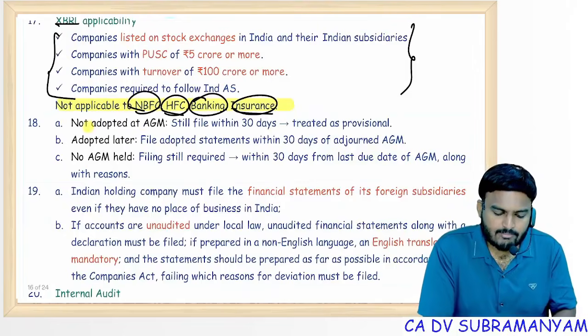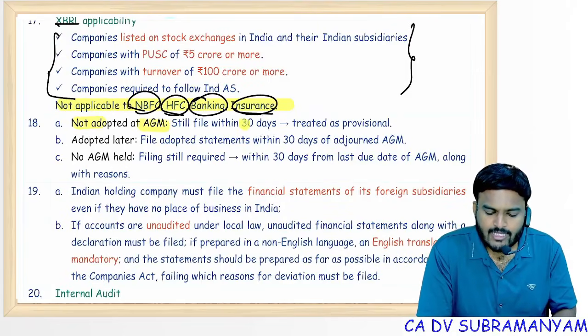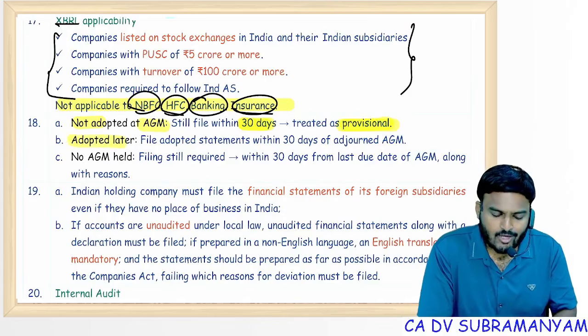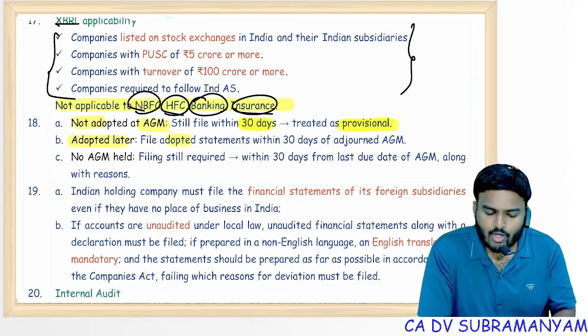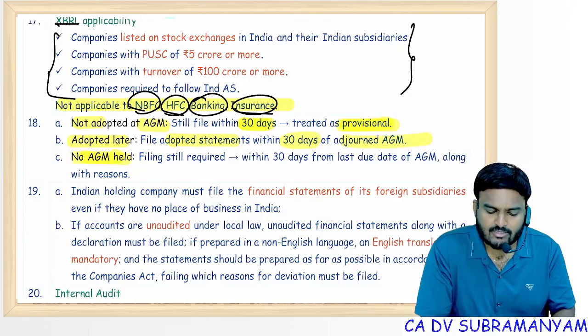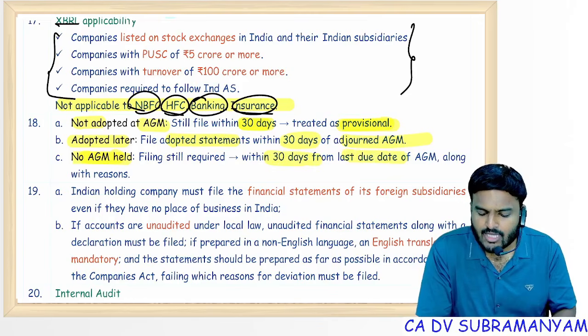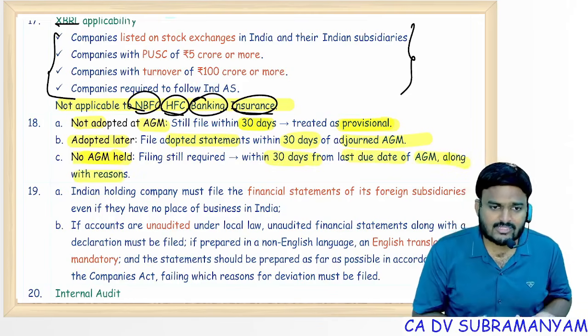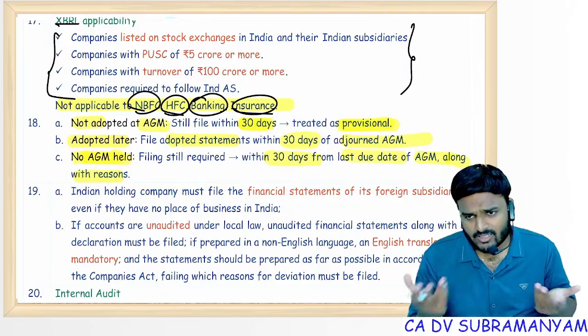If financial statements are not adopted at AGM, file financial statements with ROC. ROC considers them as provisional. Adopted later at adjourned meeting. File adopted statements within 30 days of adjourned AGM. If no AGM is held, filing should be done within 30 days from the last due date of AGM along with the reasons. If adoption at original AGM is there, file them within 30 days of general meeting date.